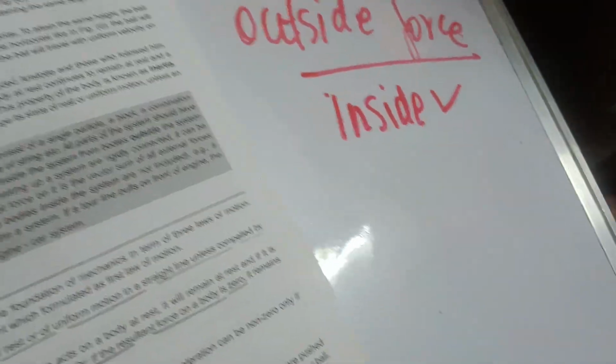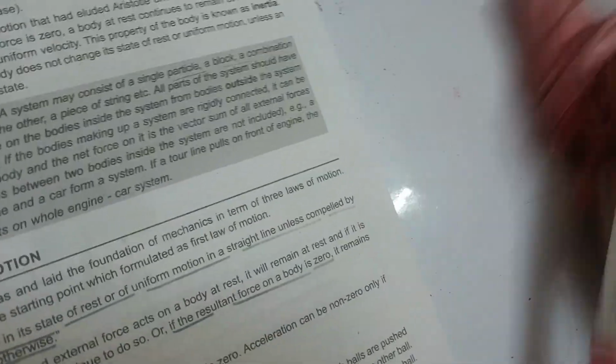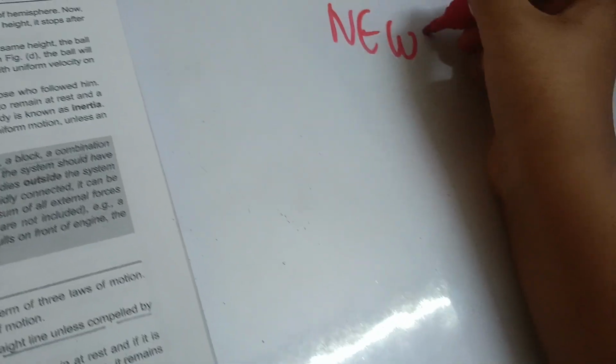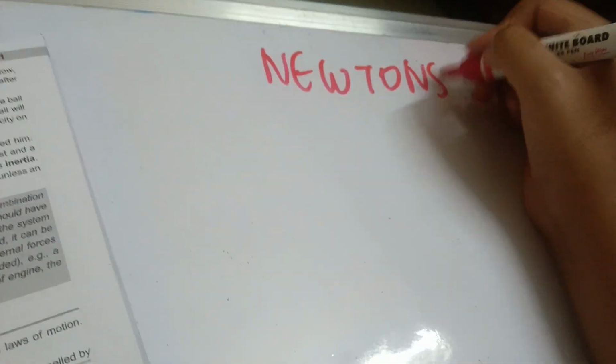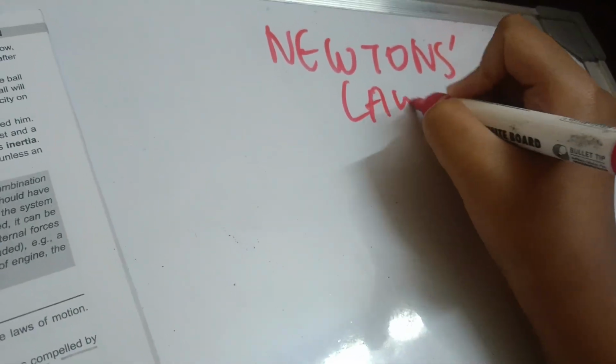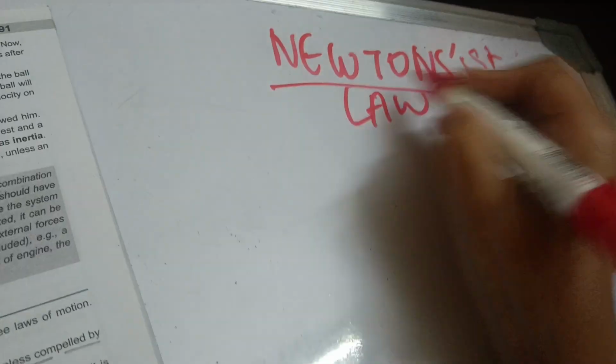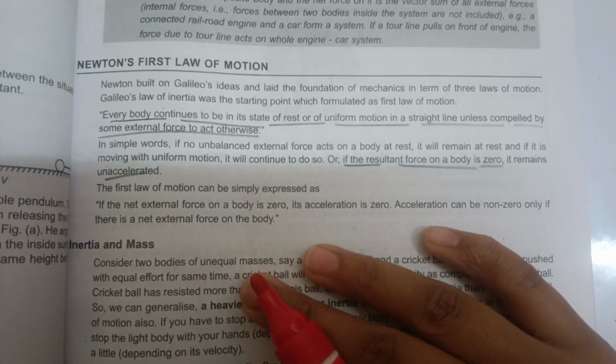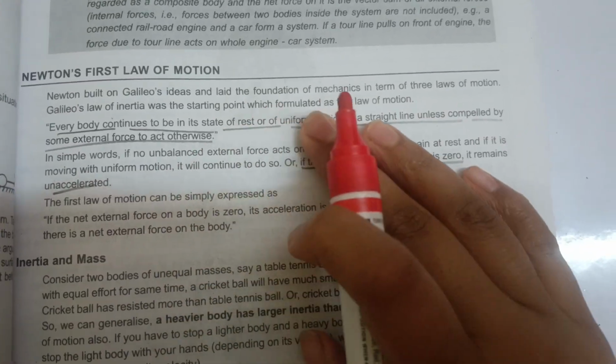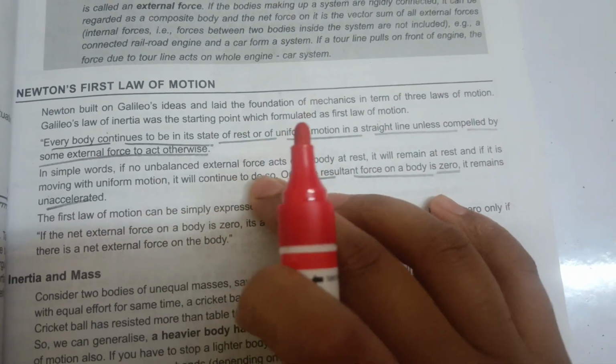Fine. Now we'll study Newton's first law of motion. We have learned this in 9th standard, so it's going to be pretty easy. Basically, what is it? Newton built on Galileo's ideas, and said that every body continues to be in its state of rest or uniform motion in a straight line unless compelled by some external force to act otherwise.